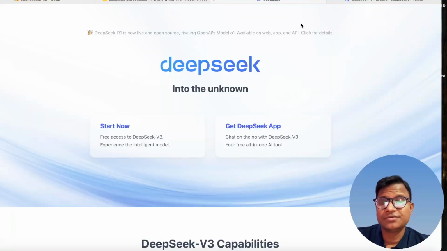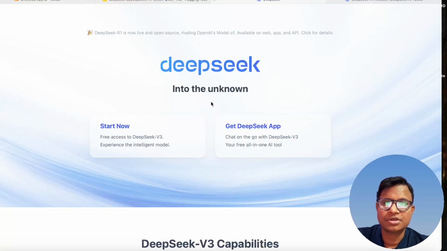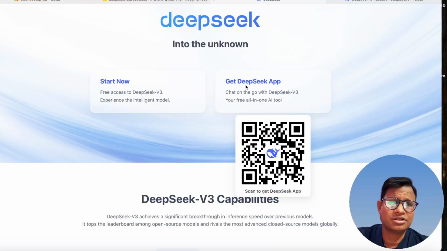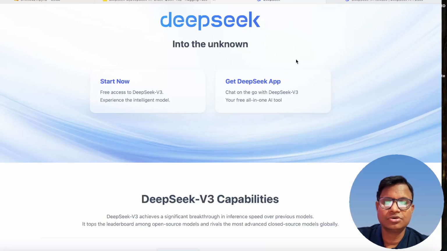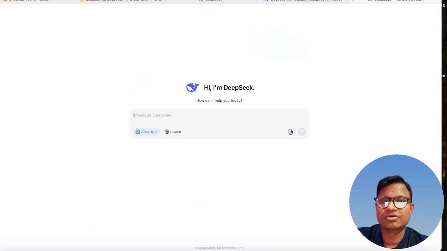If you wish to use the DeepSeek chat model, you can directly go to deepseek.com, and then move to chat.deepseek.com, and just click on it. You can also get a DeepSeek app on your desktop, that's up to you. But you can just go to chat.deepseek.com. DeepSeek has this Deepthink.